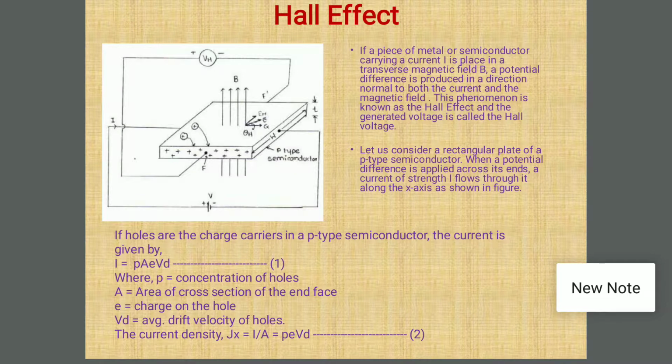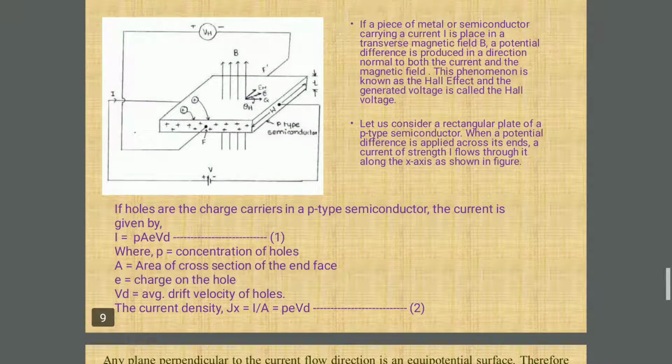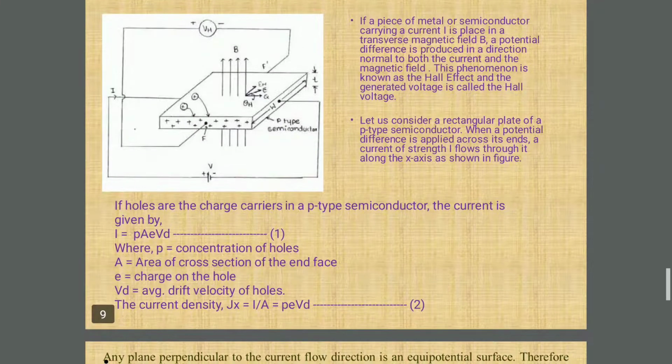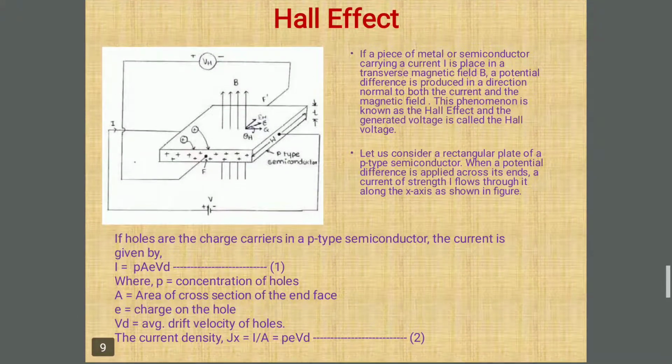Perpendicular to that, we have applied the magnetic field, and we get the Hall voltage, which is normal to both the electric and magnetic field. W is the width and T is the thickness of the specimen, which indicates the area of cross section.